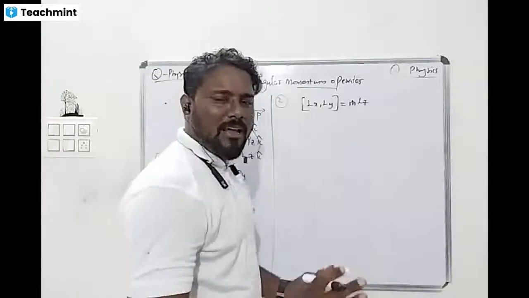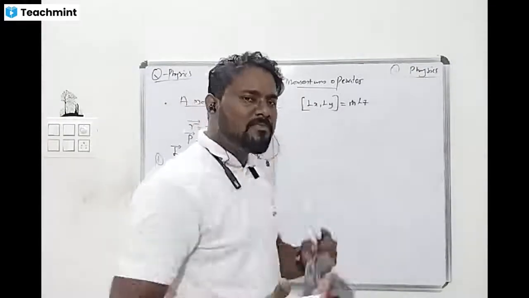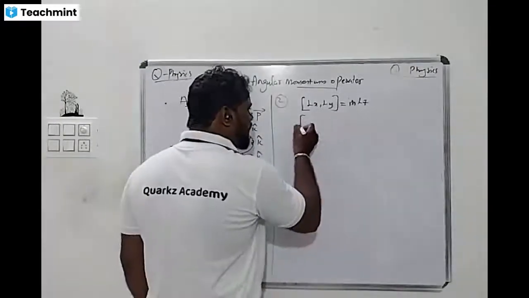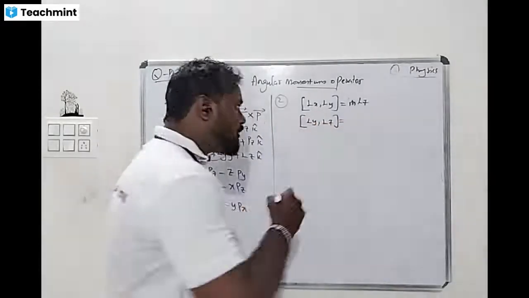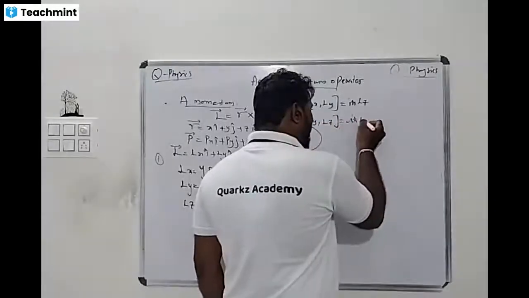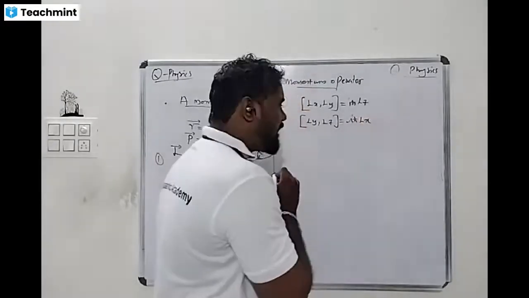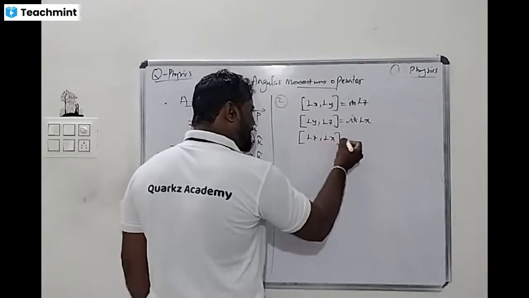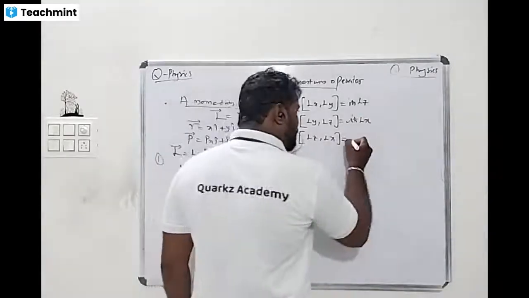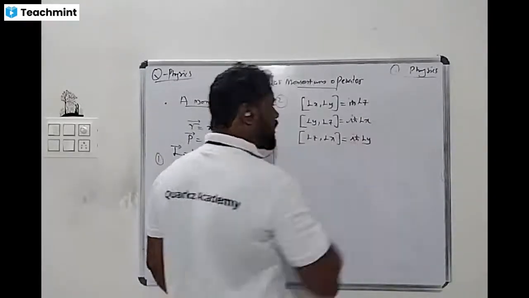We don't want to derive it now, but let us understand it. We can derive it in the next problem. Next, Ly, Lz equals iħ Lx. Similarly Lz, Lx equals iħ Ly. This is very important.